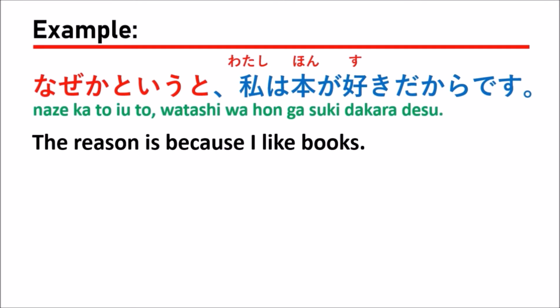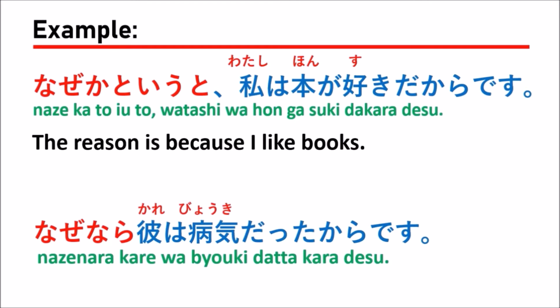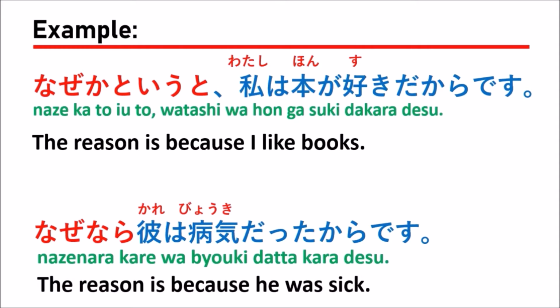The next example, なぜなら彼は病気だったからです。Which means the reason is because he was sick.